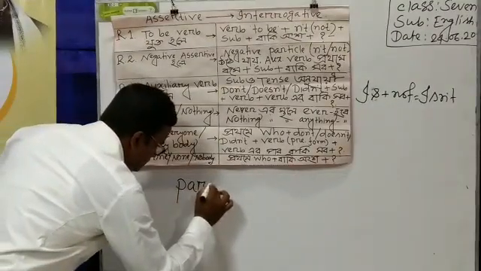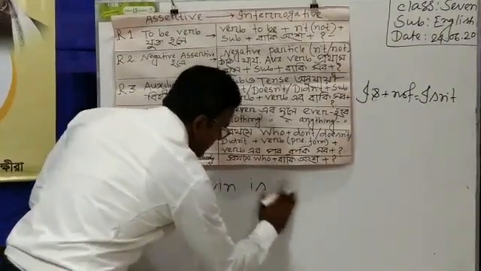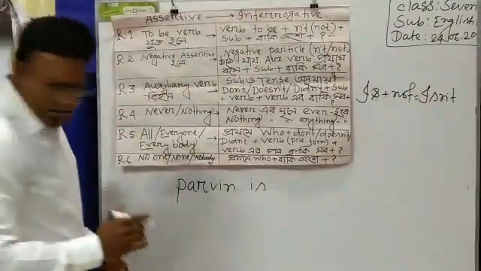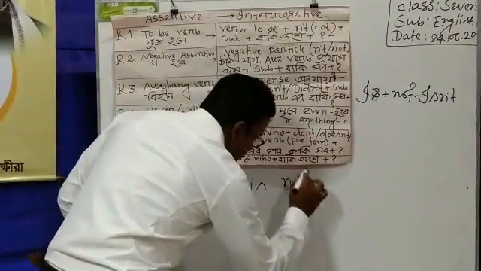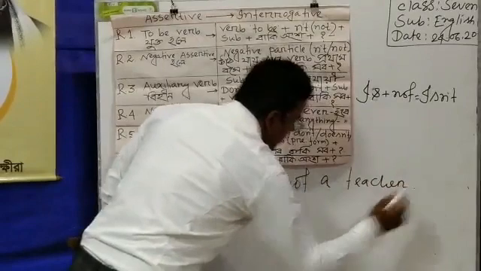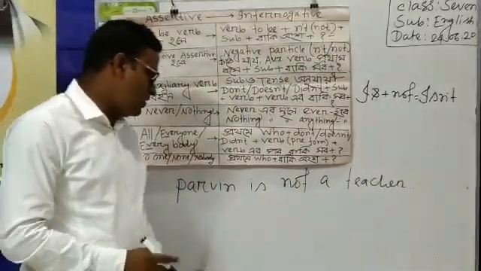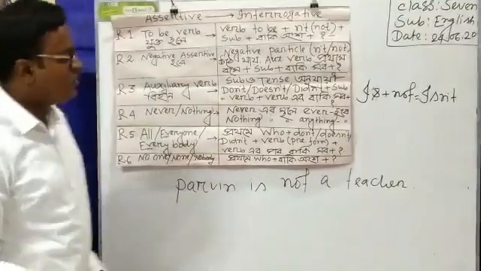Parveen is not a teacher. Here you can see that I have written the sentence, and the sentence is Parveen is not a teacher.